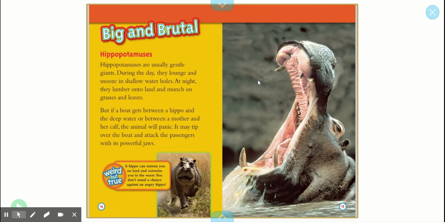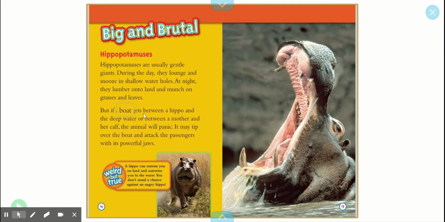This was one I didn't read the other day. Let's read about the hippopotamus and see if we see any of those words being repeated. This one's called Big and Brutal. So this might be giving me a clue to how the hippopotamus is deadly. Hippopotamuses are usually gentle giants. During the day, they lounge and snooze in shallow water holes. At night, they lumber onto land and munch on grasses and leaves.